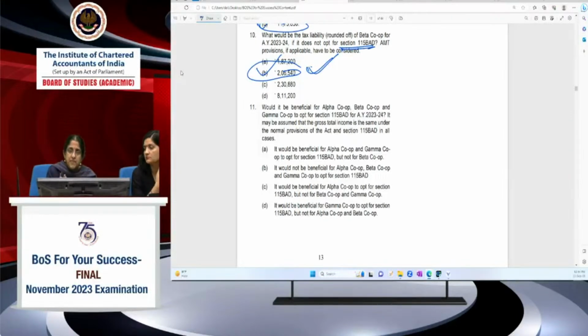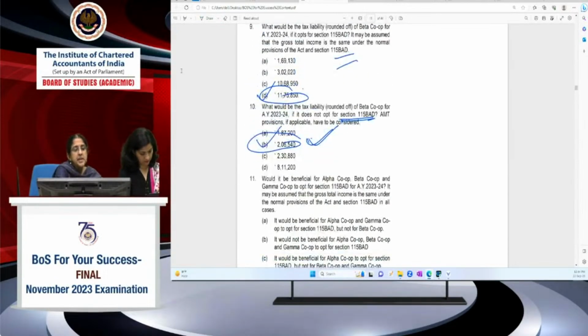So it's not beneficial. For beta, from the computation itself, we can make out that under 115BAD, it had to pay 11,75,000. Otherwise, under normal provisions, it had to pay only 2 lakh. So beta also should not opt for it.